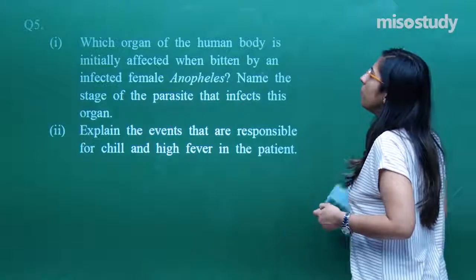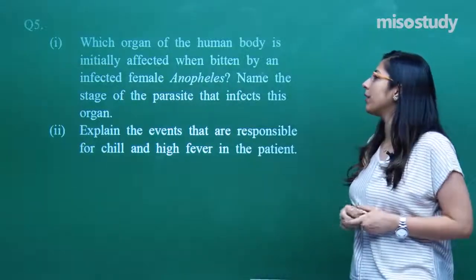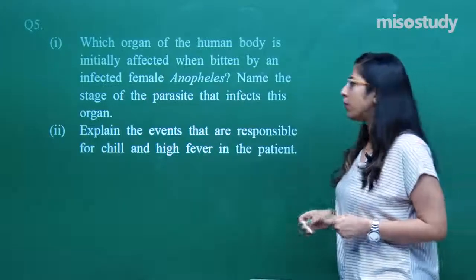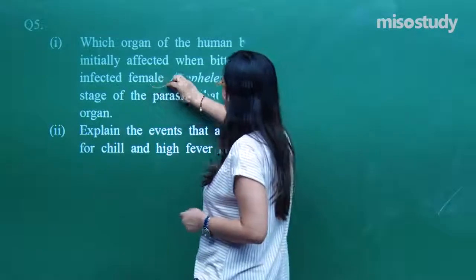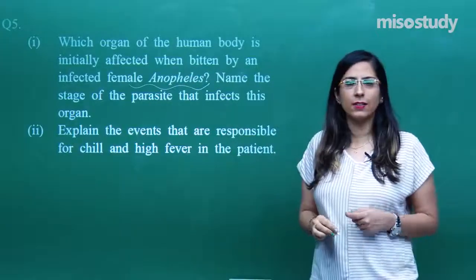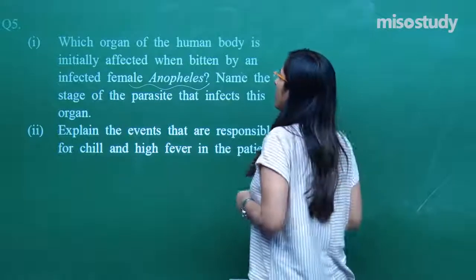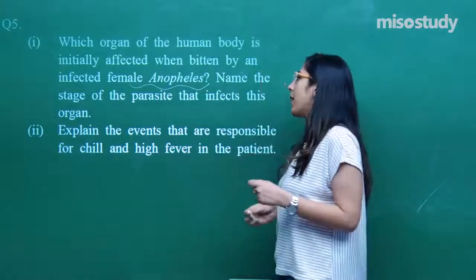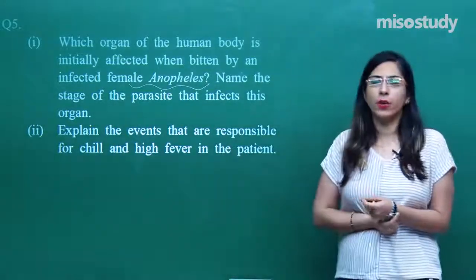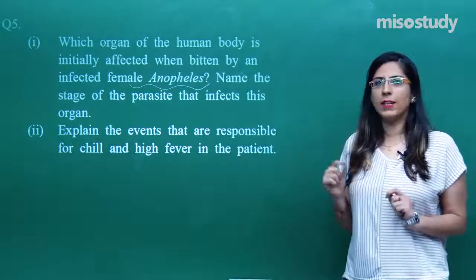Which organ of the human body is initially affected when bitten by an infected female Anopheles? So female Anopheles is there, and we know they are the causative agent of which disease? That is malaria. They carry a Plasmodium with them. Name the stage of the parasite that infects this organ. So just imagine a situation, Anopheles is there.